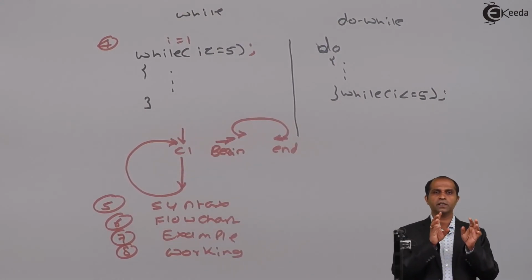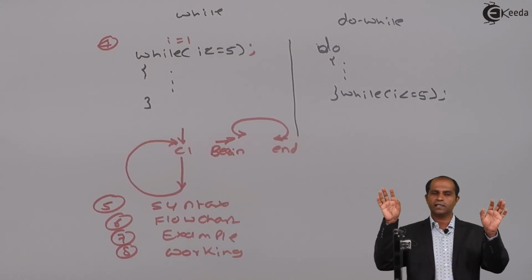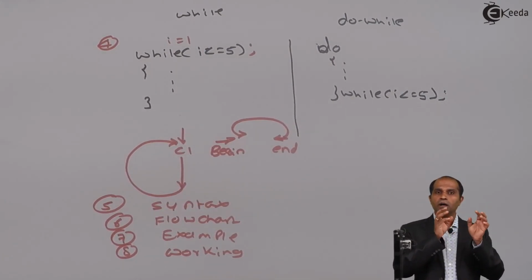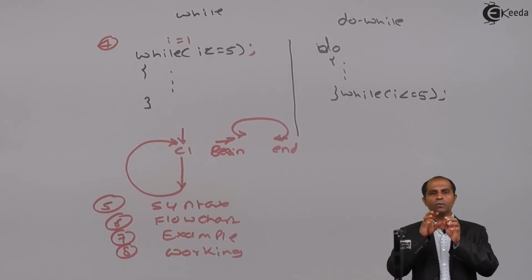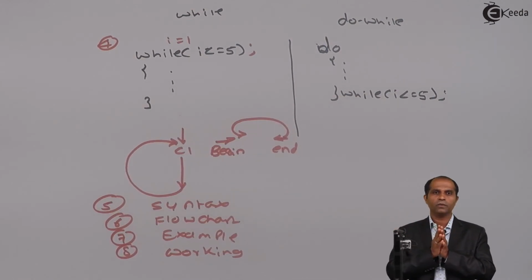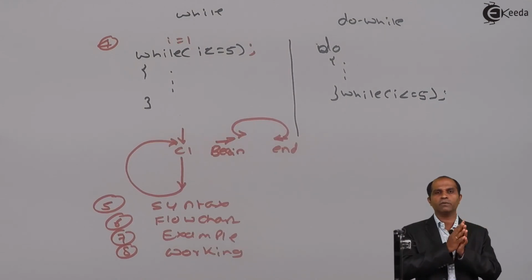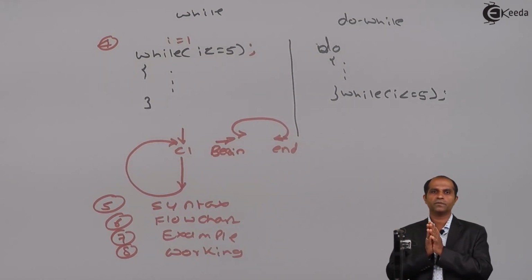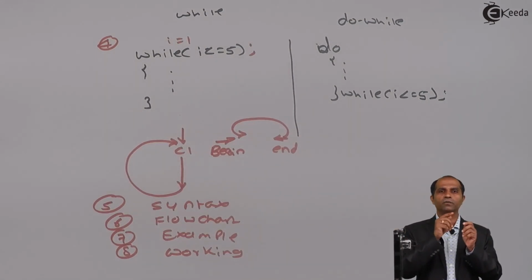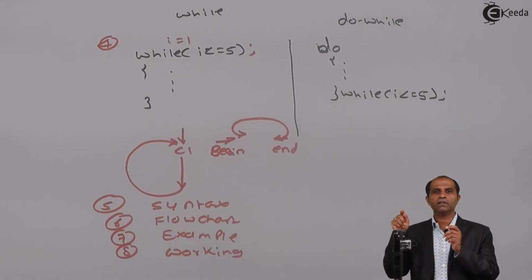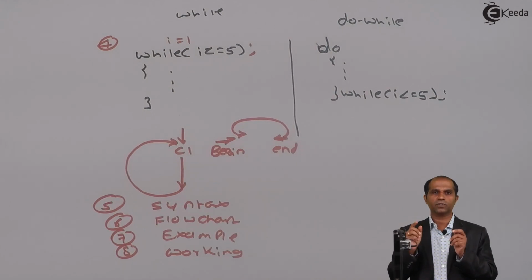First difference is about the place of the condition. In while it is at the beginning, in a do while it is at the end. While is called the entry control loop, do while is called the exit control loop. If the condition is false at the first instance, while will not work even once, do while will work at least once. A semicolon at the end of the condition with while makes the loop execute horizontally, and a semicolon at the end of the condition with do while is as per the syntax rules.